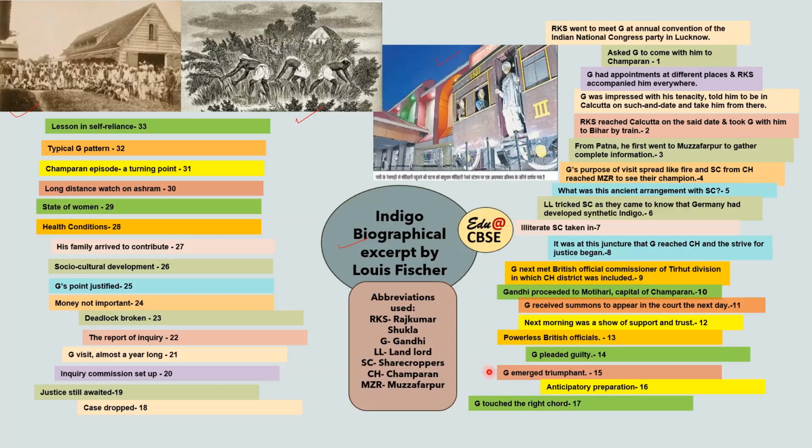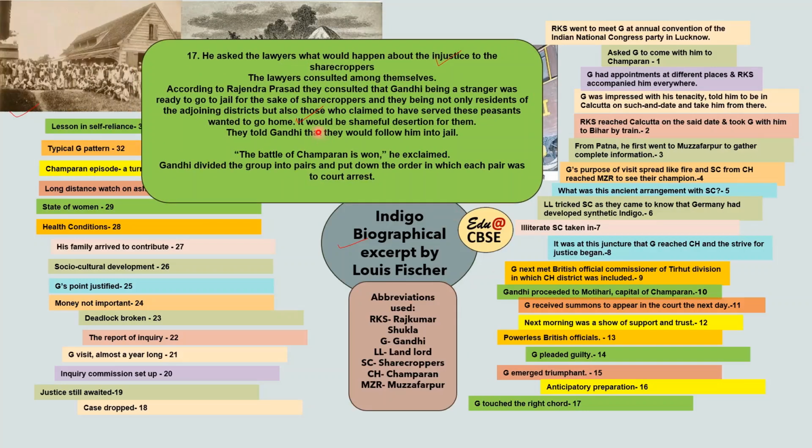Gandhiji then touched the right chord. Gandhi asked the lawyers, okay, so if I go to prison, you will go home. Then what about the injustice to the sharecroppers? So the lawyers consulted among themselves. According to Rajendra Prasad, they reasoned that Gandhi, being a stranger, was ready to go to jail for the sake of these sharecroppers, and we, being residents of the adjoining districts, who also claimed that we were there to serve these peasants, wanted to go home. So it would be a shameful desertion for them. Shameful desertion means running away in between, leaving them.